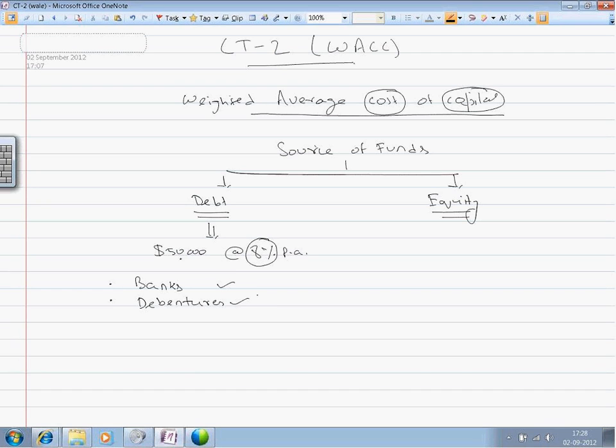In this case, the company has to pay a certain amount of interest. If it borrows the fund from the bank, it has to pay interest. Say, for example, the company has borrowed a fund of $50,000 at interest of 8% per annum, or borrows the fund by issuing debentures and pays interest at the rate of 8% per annum.